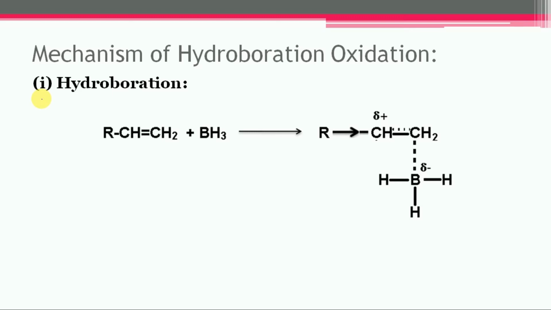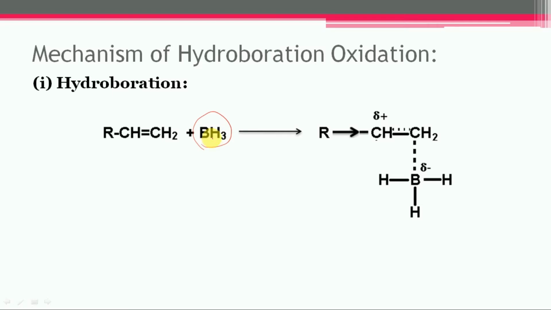As already stated, the diborane will dissociate into boron trihydride, and this boron trihydride has only 6 electrons in its outermost energy level, so it is electron deficient and acidic in nature, and it will act as an electrophile.